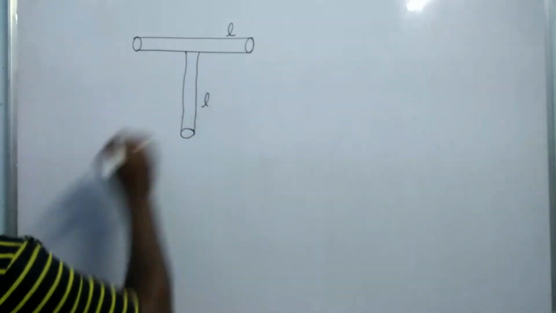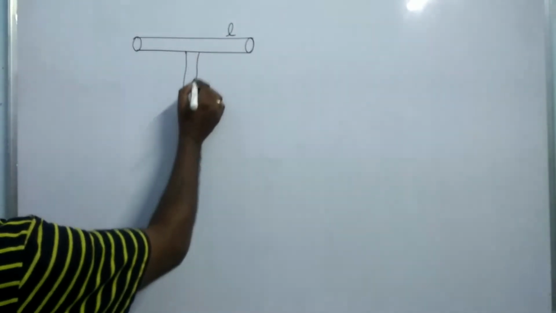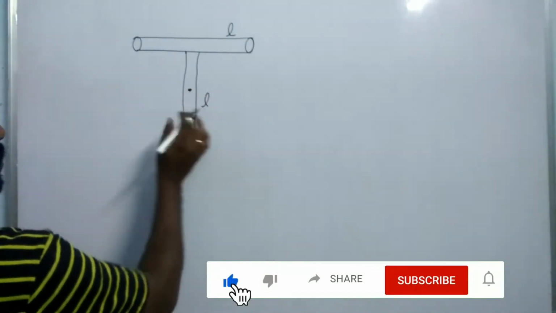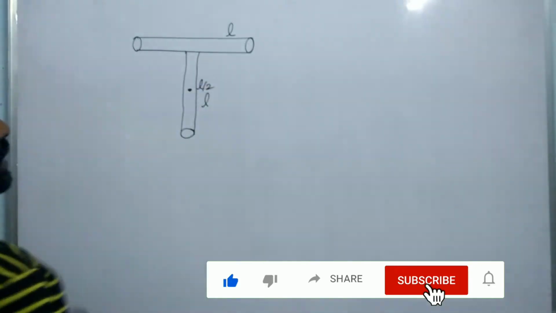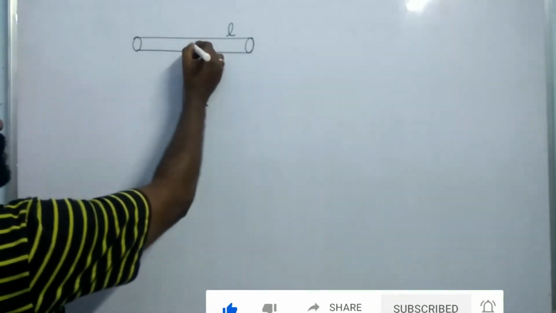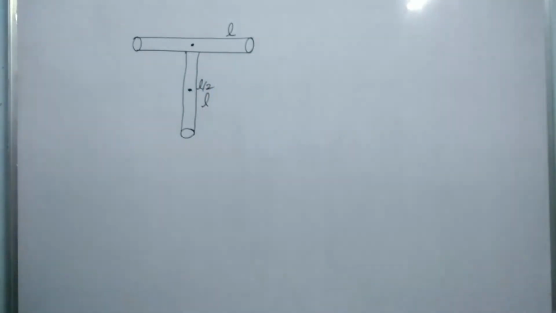The center of mass of a rod is located at L by 2 distance. So this is the center of mass of the first rod, and this is the center of mass of the second rod.